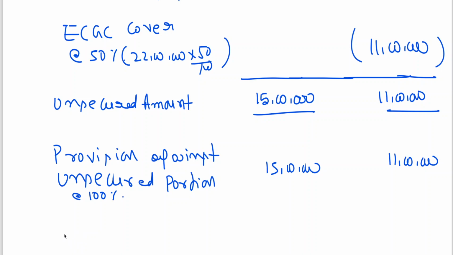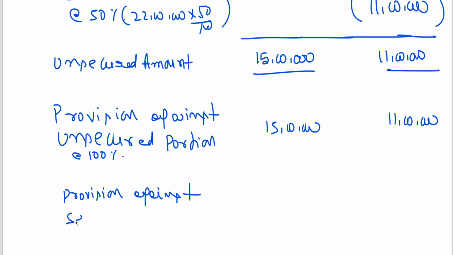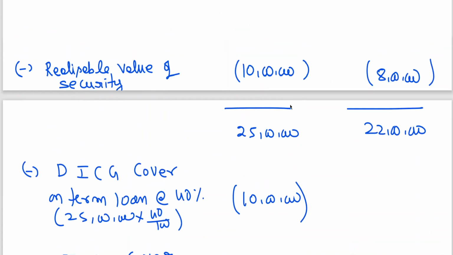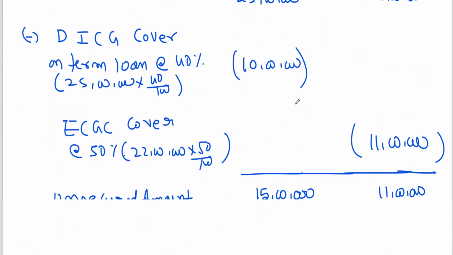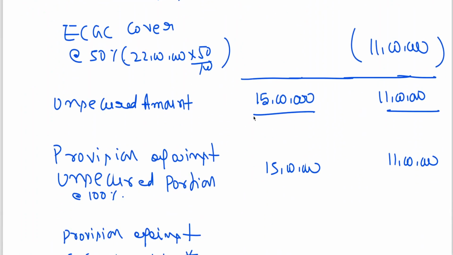Provision against secured portion. I'll do one thing: I'll put this one so you understand this is the secured portion, and this is unsecured. Okay.